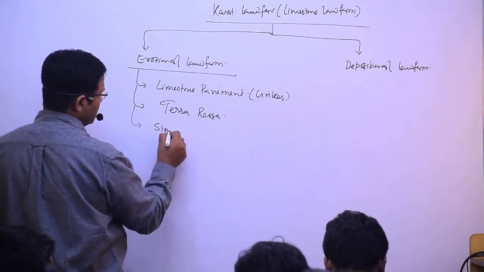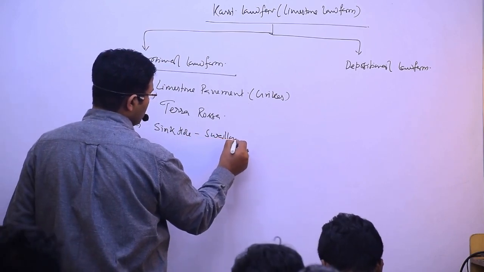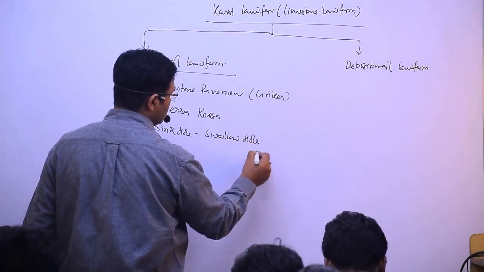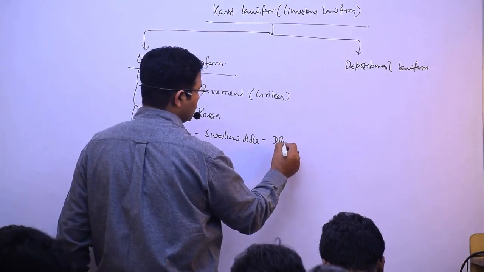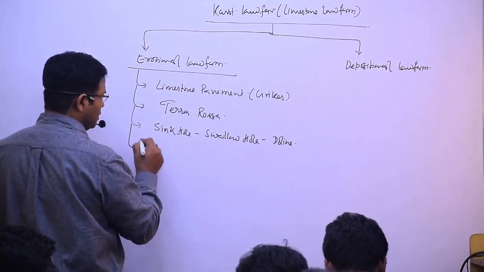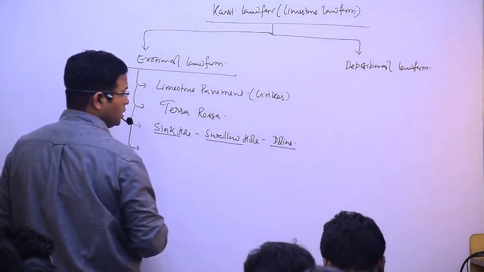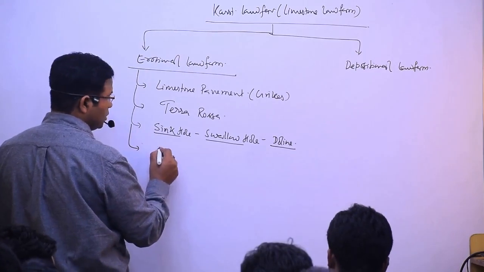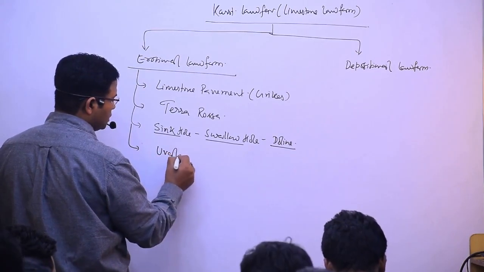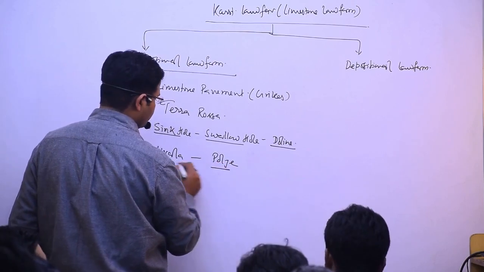Then I said sinkhole, swallow hole, doline, sinkhole, swallow hole. Then I said that doline, Uvala, Polje.